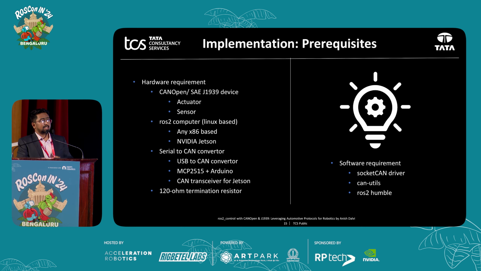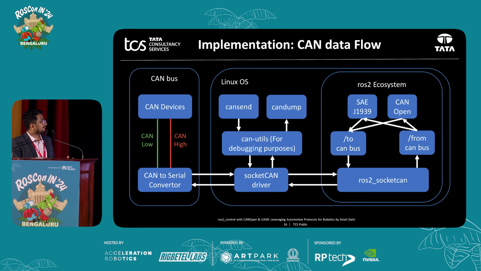So how does the data flow in our system? We have the CAN bus, where we'll have CAN devices, and you'll have a USB to CAN converter, which will be connected via CAN high and CAN low. Then it will have a SocketCAN driver. This is probably given by your vendor. Let's say you have a PEAK-CAN USB to CAN converter, then you'll need a PEAK-CAN driver for your Linux Ubuntu computer.